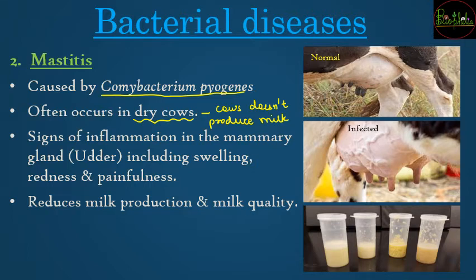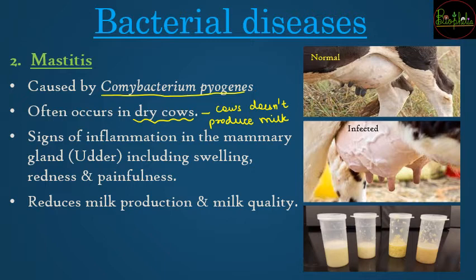Every time the cow does not produce milk, जब भी उसको infant पैदा होगा, that is whenever she is going to give birth to a young calf, and then only the cow is going to provide milk. So the cases when she is not pregnant, she has not given birth, those periods of the year she is going to be called a dry cow. So जब वो dry cow होती है, generally the cow is susceptible to the bacterial disease called mastitis. So mastitis को कैसे पहचाना जाएगा?